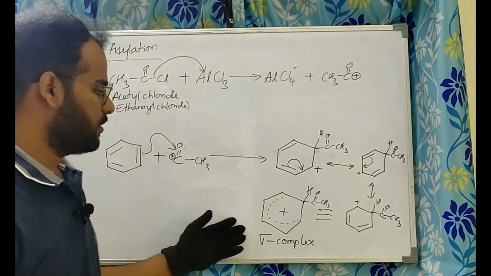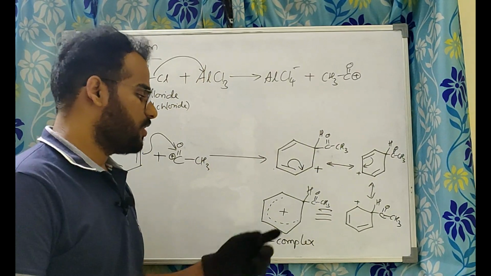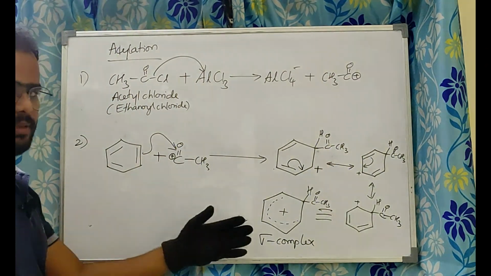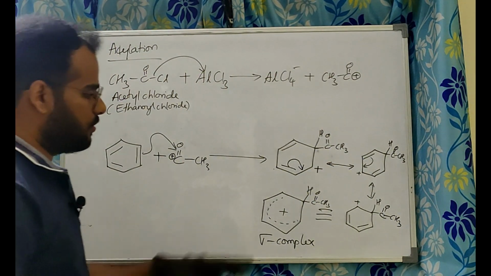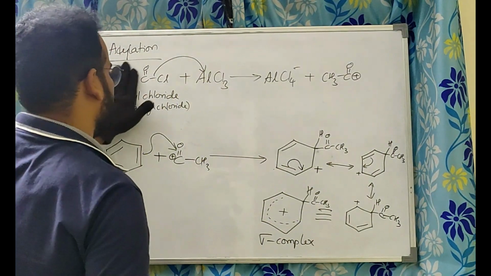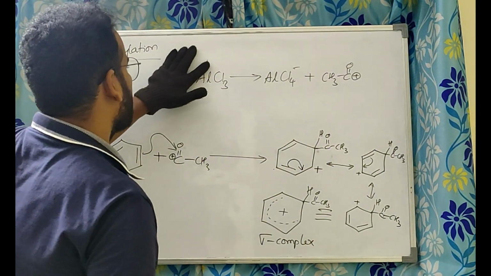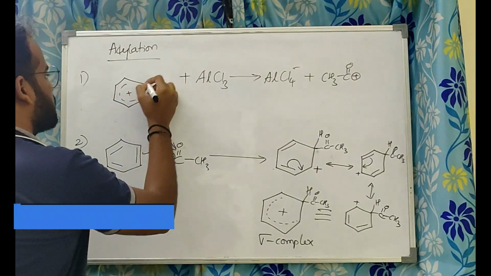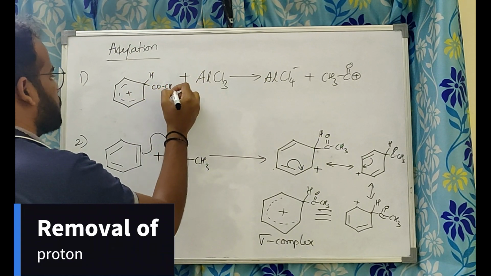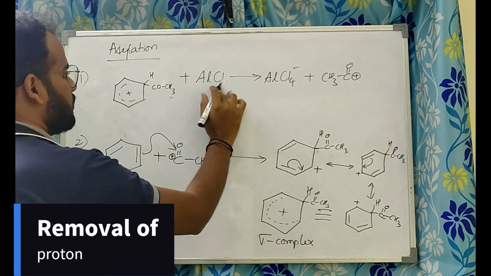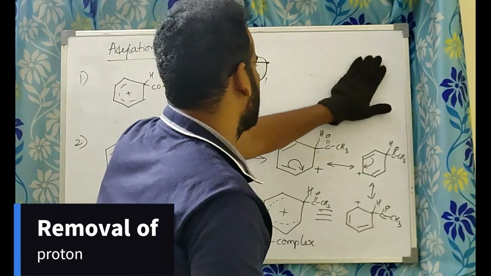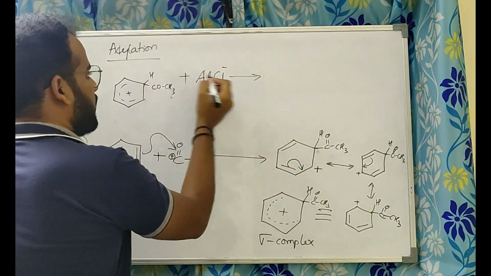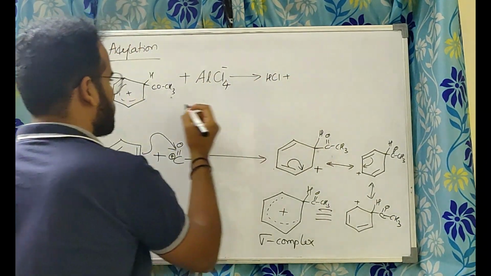This sigma complex formed. Now again it's the turn for sigma complex to do. Okay, again who will help it? Same fellow, AlCl3 will help to take out the proton. So I'll just take it out and write it here, sigma complex plus H, COCH3. This H will be taken by AlCl4 minus. Okay, this will be third step. Okay, what is happening? H goes with Cl, you will get HCl.